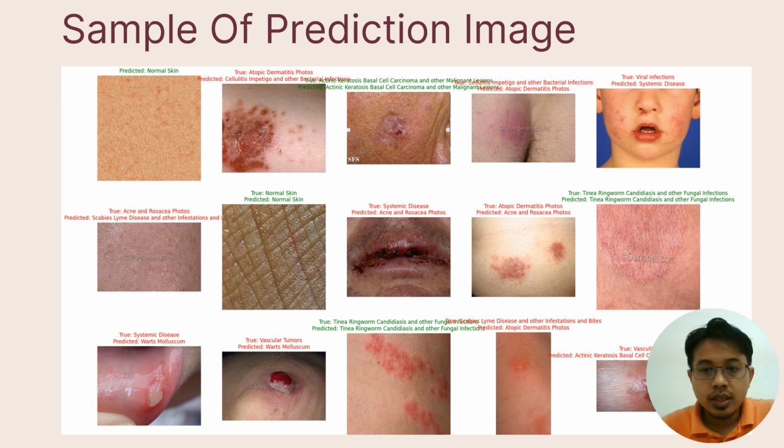If the true label and prediction are not the same, it is incorrect, which means the red color is incorrect and the green color is correct. So the model can predict the skin image using the image that we give to the system.